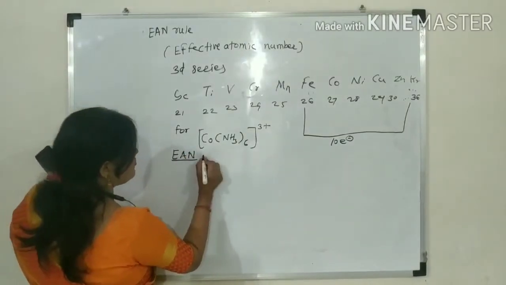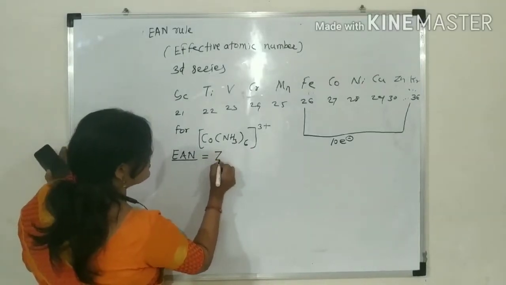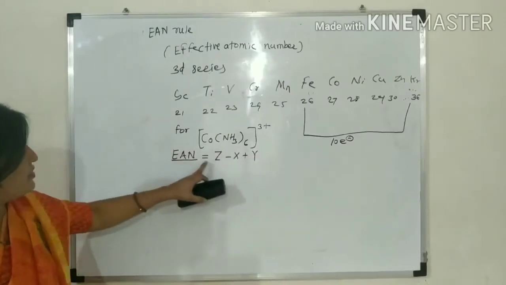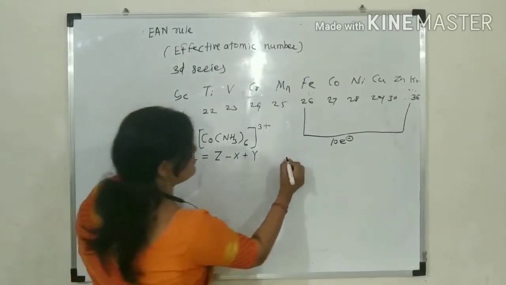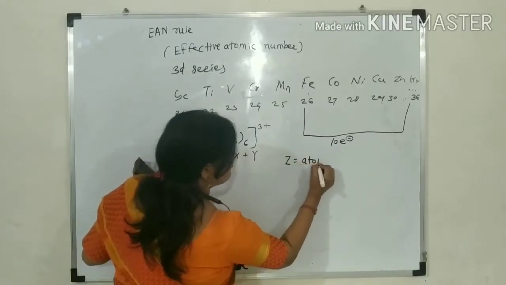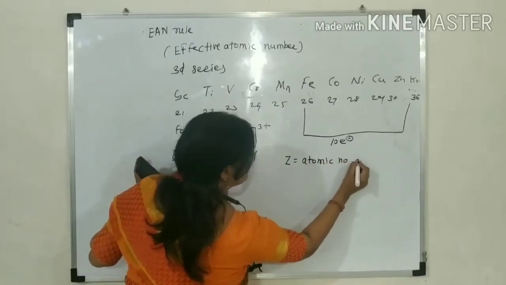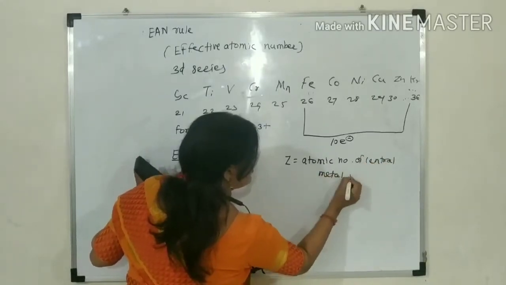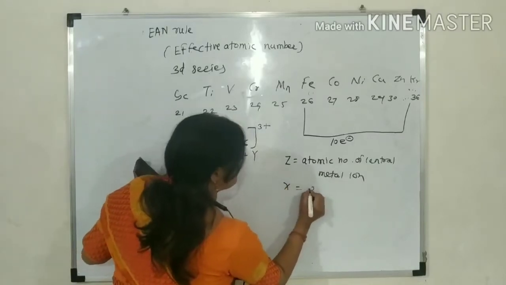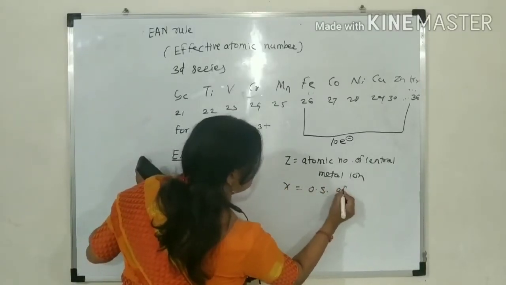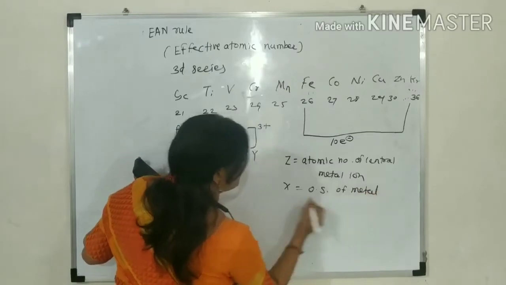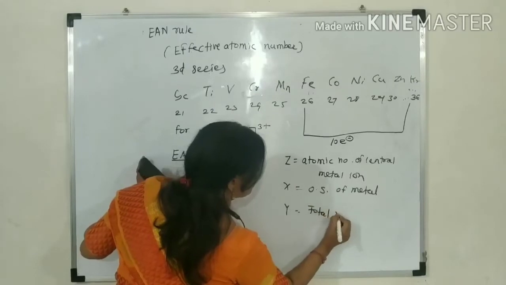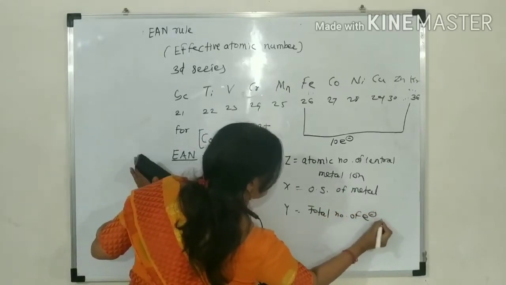The EAN value formula is Z minus X plus Y. Z means the atomic number of the central metal ion. X means the oxidation state of the metal ion. And Y means the total number of electrons donated by the ligands.